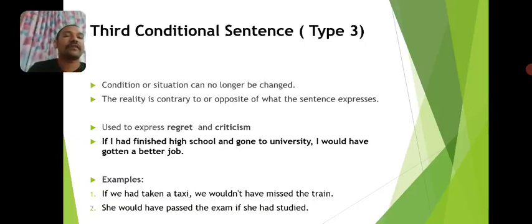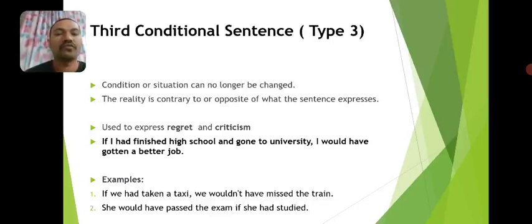In a sense, I am expressing my regret about the missed opportunity in the past. So I did not finish high school and I did not go to university. Now I don't have a good job.